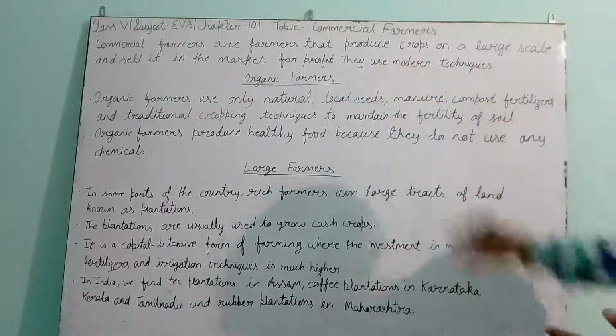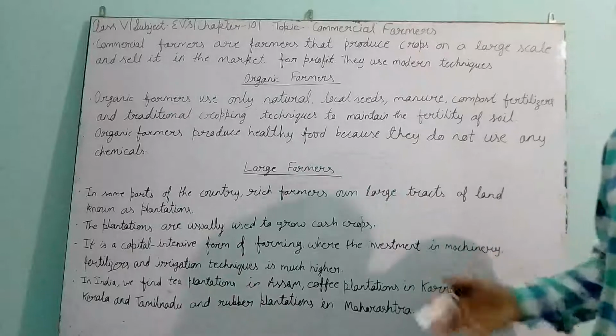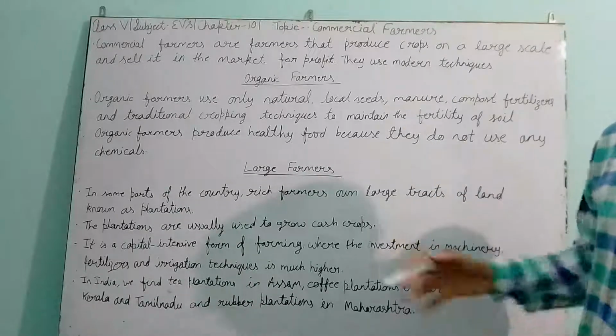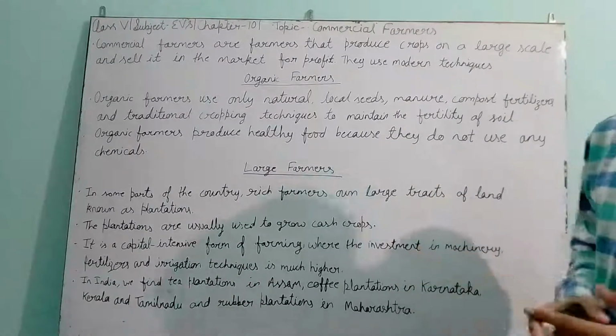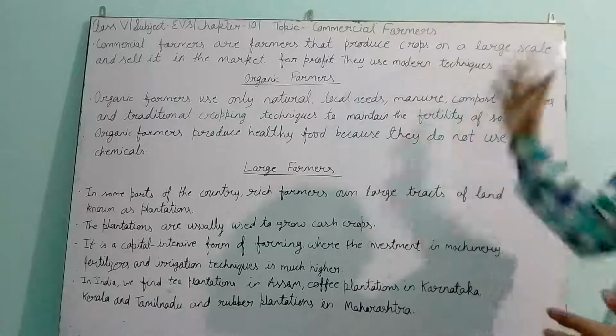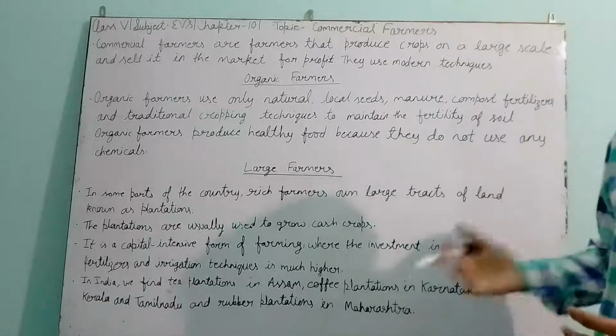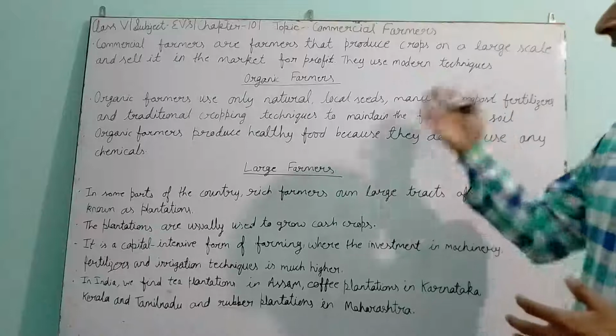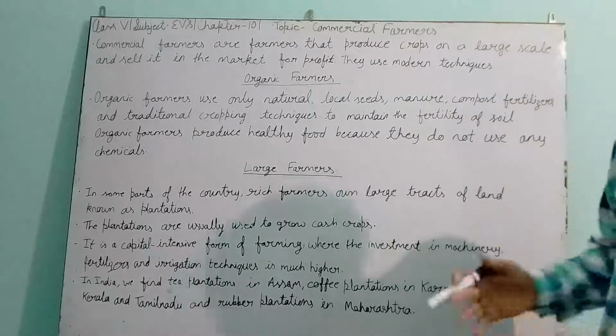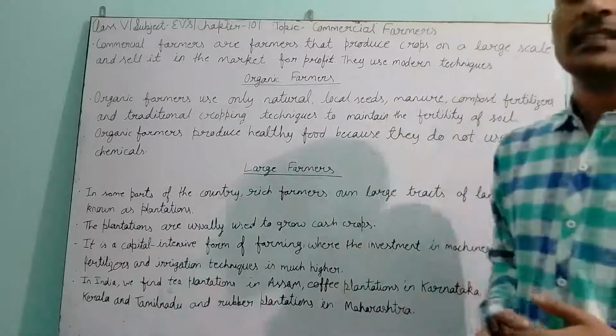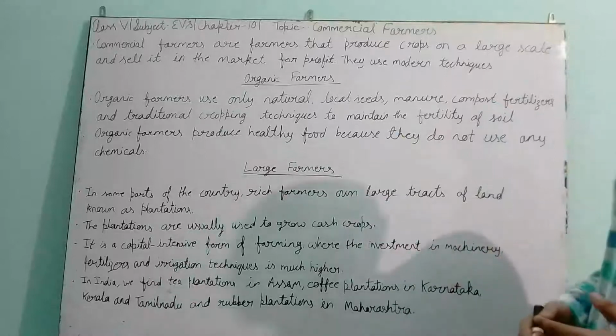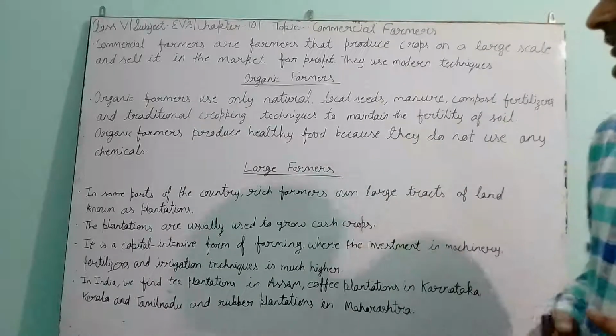They use modern techniques. Since they want to sell the crops in the market, they need much and good production. That's why they use modern techniques. They use machines, threshers, tractors. They also have irrigation facilities. With the help of these things, they can get good production and good profit.